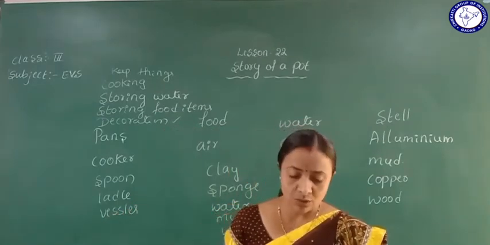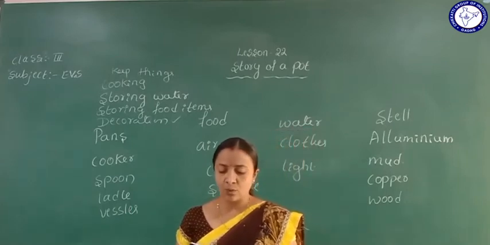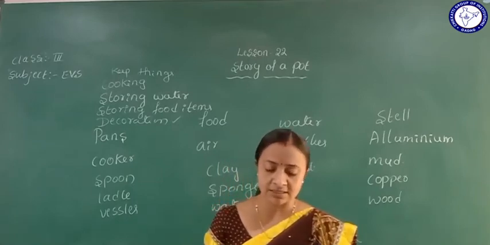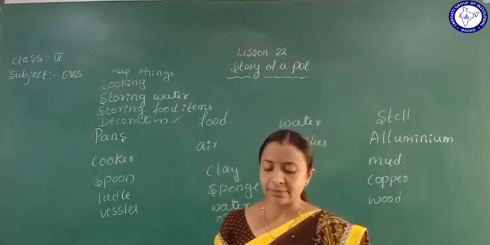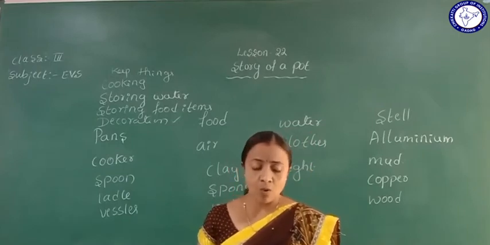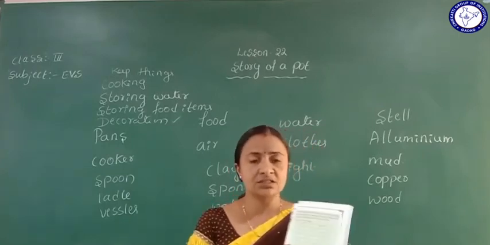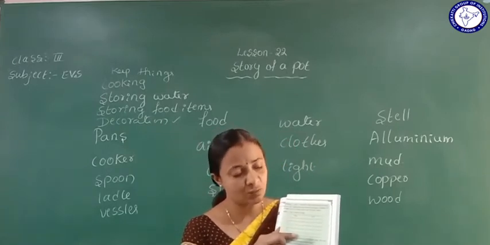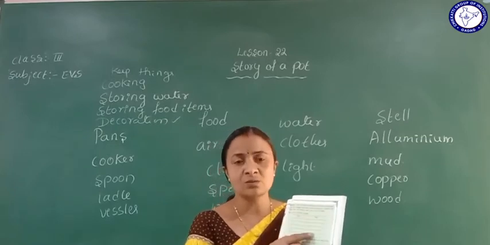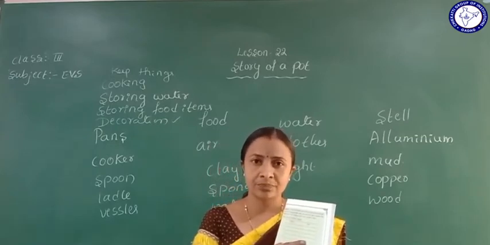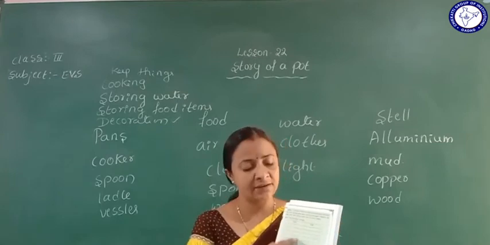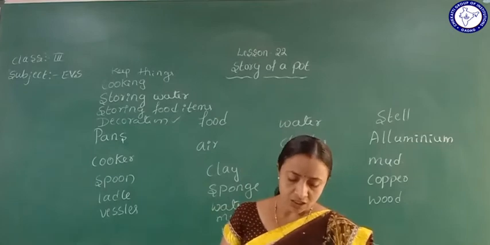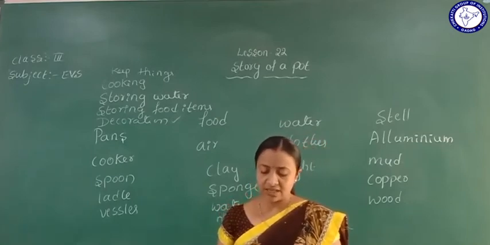So here is one of the activities: ask the elders at home and in the locality and know about the things that were used in the past, and observe the things that are being used now in your home. Make a list of the things used in olden days and the things you use nowadays. So ask your elders and write it here, okay. That's your work.